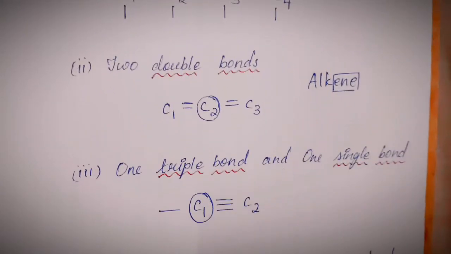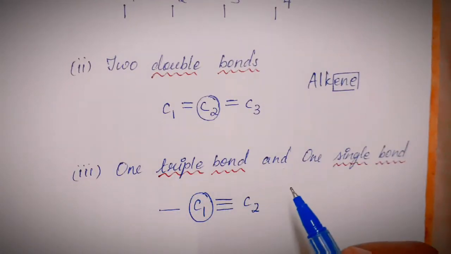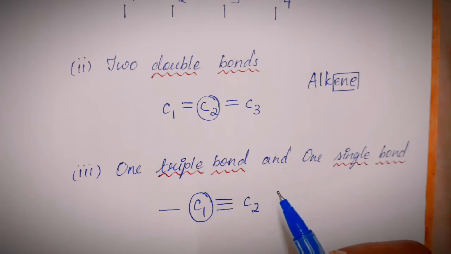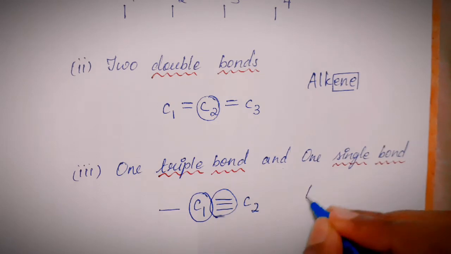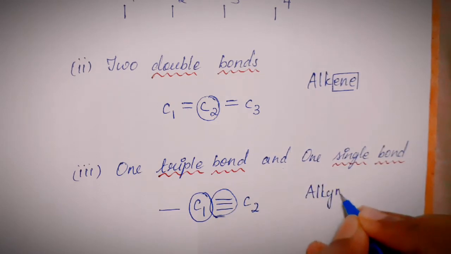Moving on to the next one, triple bond. Again, no matter how many single bonds are present, even if one triple bond is present, then you call them alkyne. Here it is K-Y-N-E.